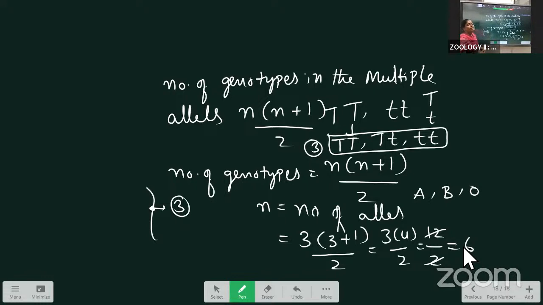Multiple alleles means the gene is having more than 2 alleles. For multiple alleles, the number of genotypes is identified by the formula n into n plus 1 by 2. Here n is equal to the number of alleles.